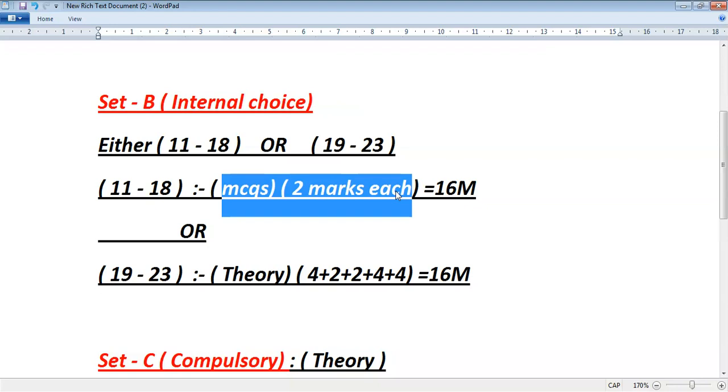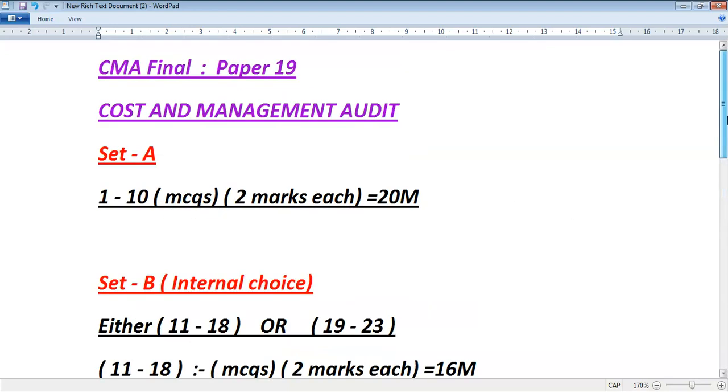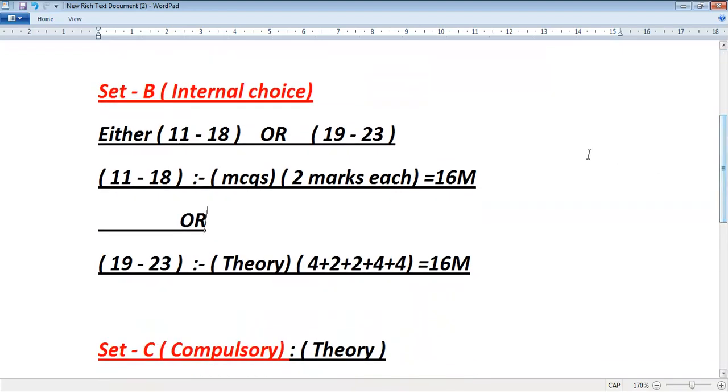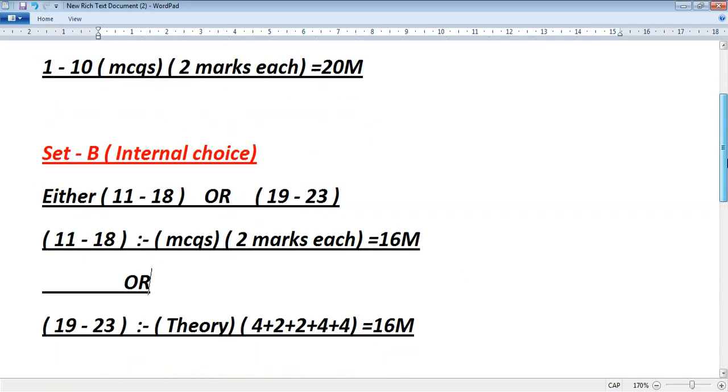They will ask short questions or some descriptive questions or any short theory also. Otherwise, they'll give small practical questions that we have to answer. This is an audit, cost and audit subject, so obviously they will ask questions based on cost and management audit. So 11 to 18 MCQs, 2 marks each, that is 16 marks. Or you can choose 19 to 23.